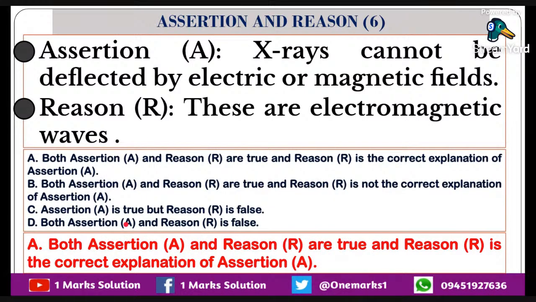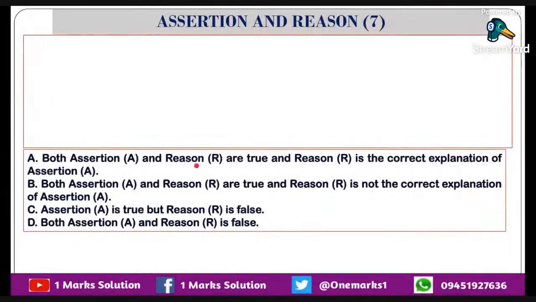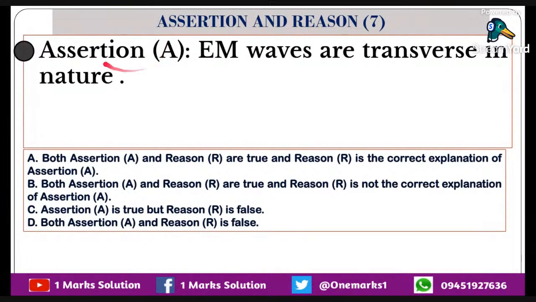Now, what is the option we can say? The option will be A. You can see the option is A. Now let us move on to the seventh one. What is the seventh one we can say?